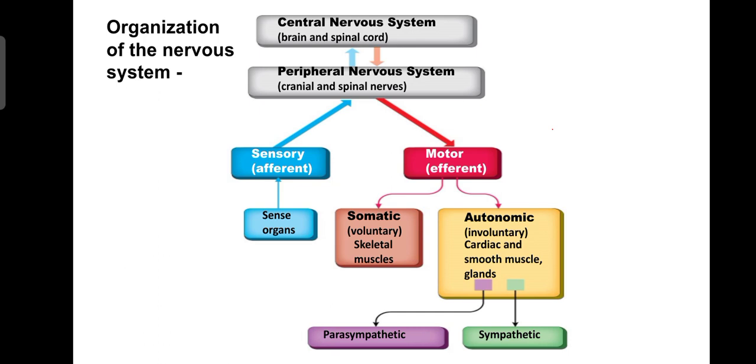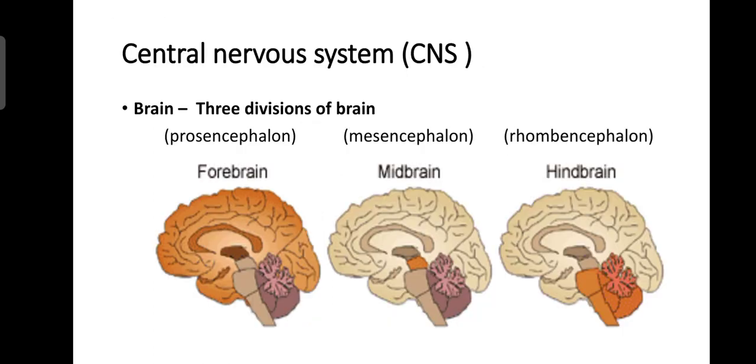So in this condition, renal secretion also increases, and heart rate is normal. In emergency situations, parasympathetic activity increases, and they are put back in their normal condition in the sympathetic nervous system. So this is the organization as you see in this chart. Now I am going to briefly discuss the central nervous system and its components.